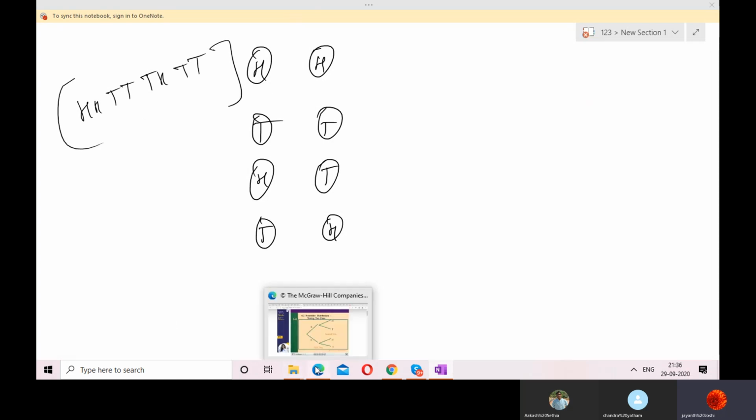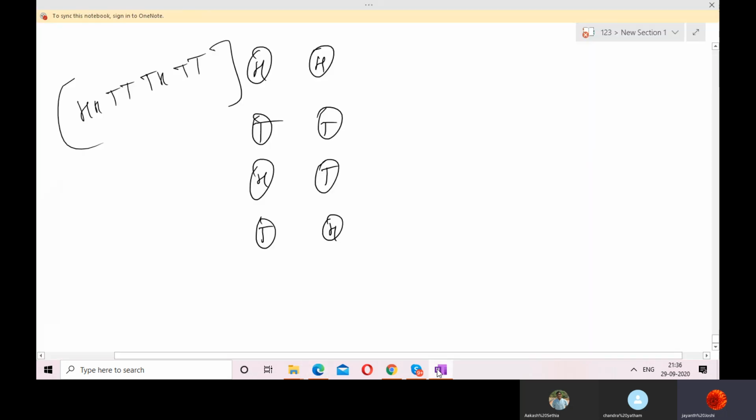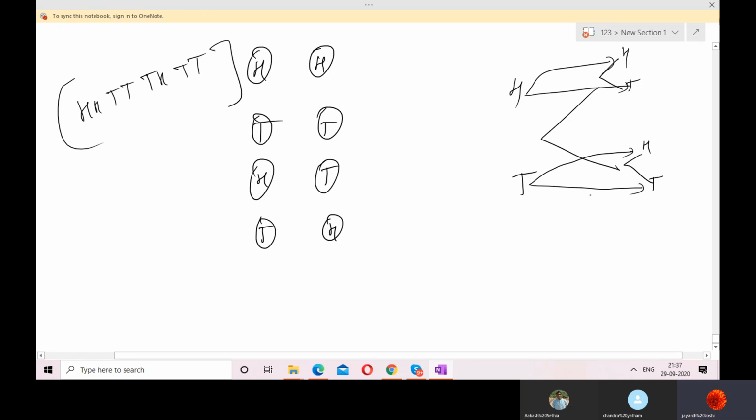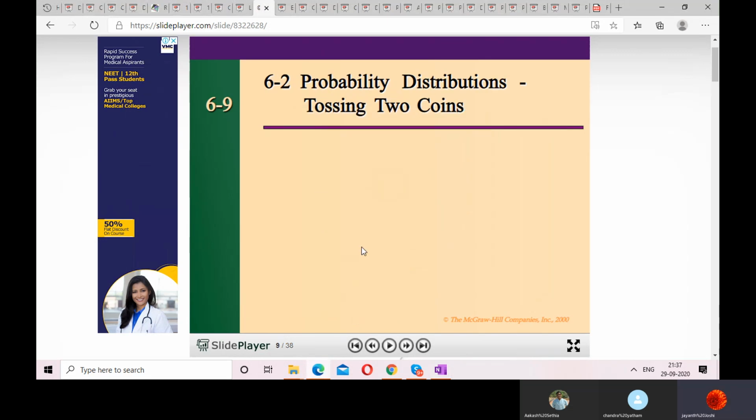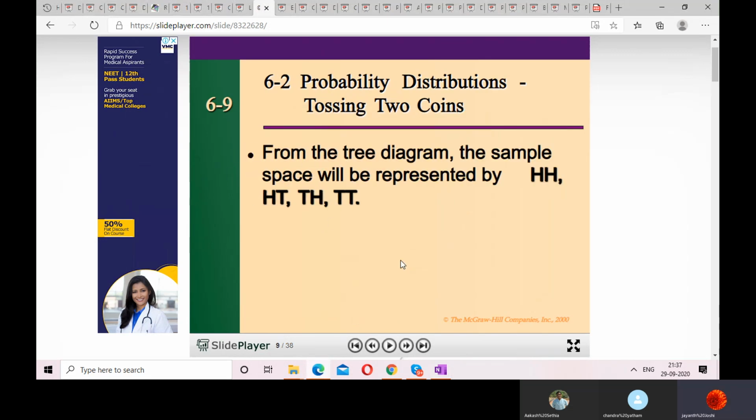Now if I ask you a question, they have made a tree diagram. Actually they have gone in this way, head and tail. Again head, tail, head, tail. So when two coins are tossed, it is head head, head tail, tail head, tail tail. These are the four outcomes. So from the tree diagram, this is the sample space we got.